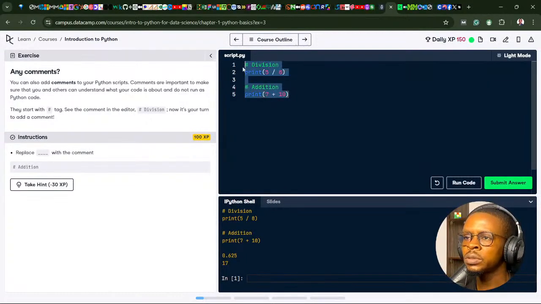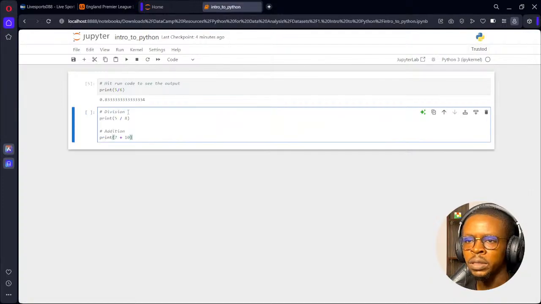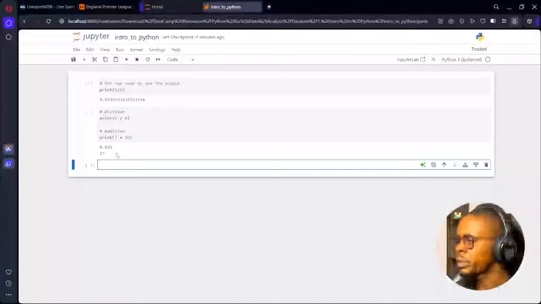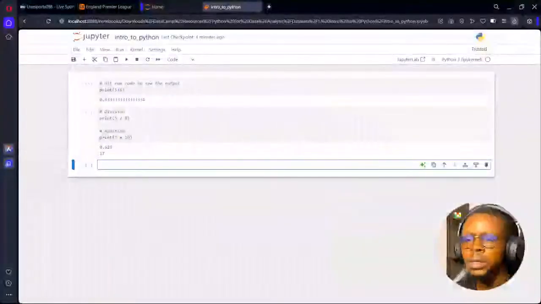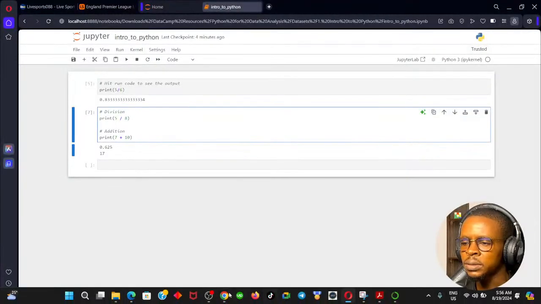So 5 divided by 8 is 0.625. I will just copy this code real quick and paste it in my own environment here. I could paste it in a second cell. You can see no error if I run the code. So I'll get the same results. It's as simple and easy as that. So we are getting started simply.